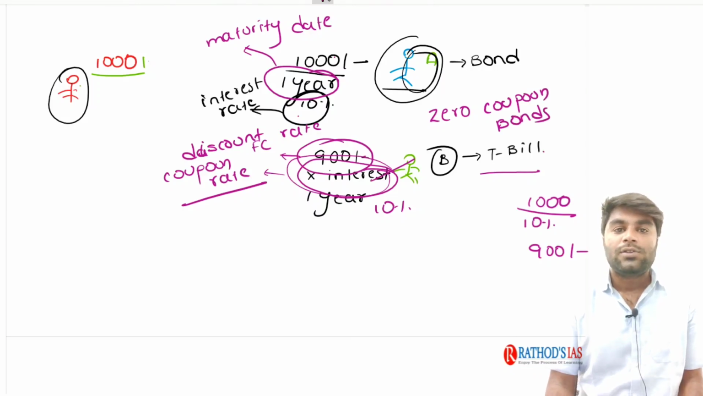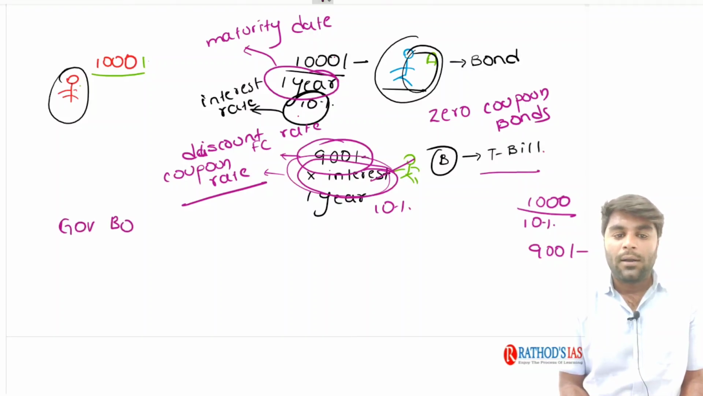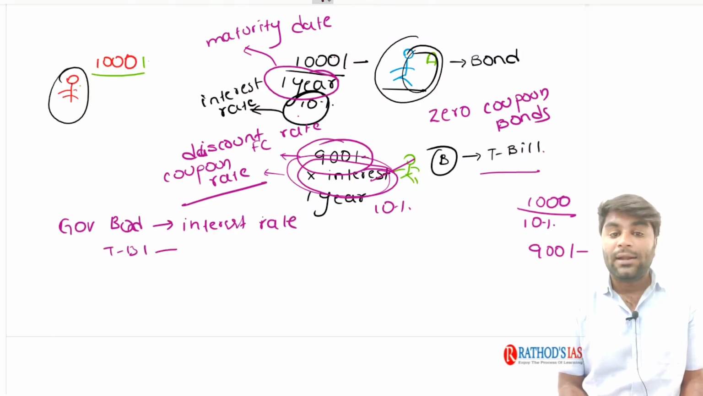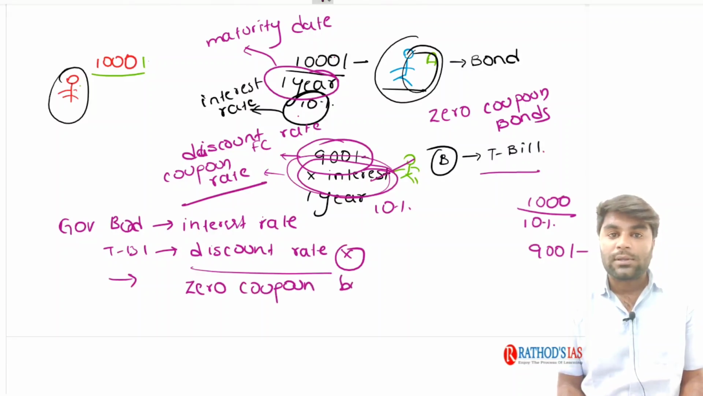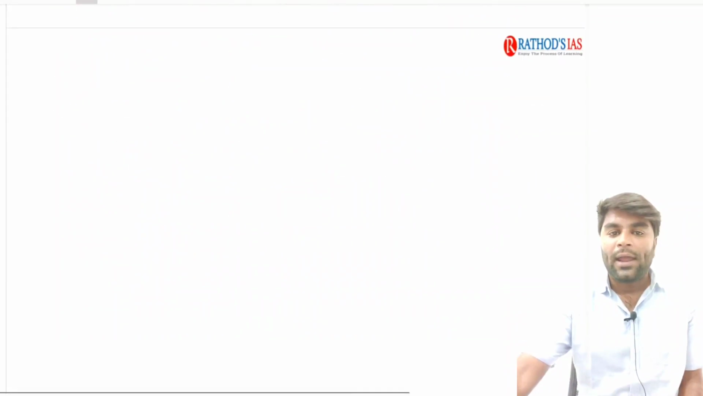So try to understand, a government bond is issued at an interest rate, whereas a treasury bill is issued at a discount rate, right? Now, as treasury bills are issued at a discount rate and there is no interest, and interest is termed a coupon, we also call them zero coupon bonds. I hope you clearly understood the difference between a bond and a treasury bill. Now try to understand the difference between a bond and a share.